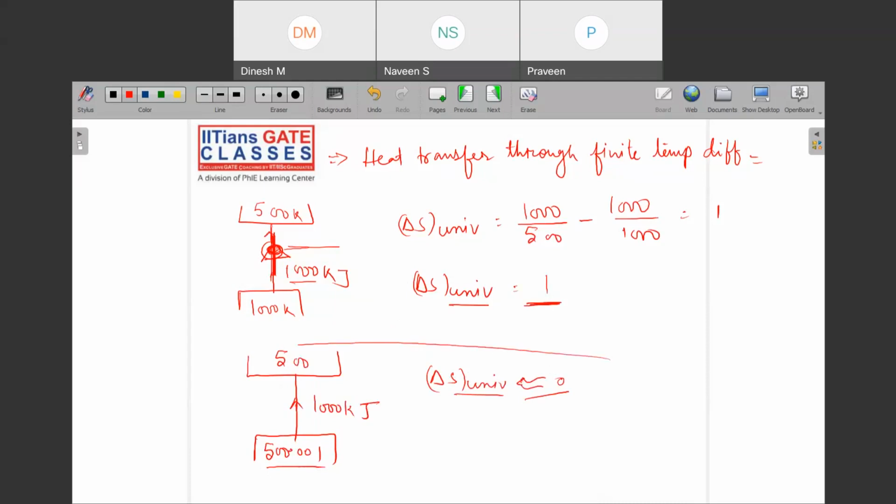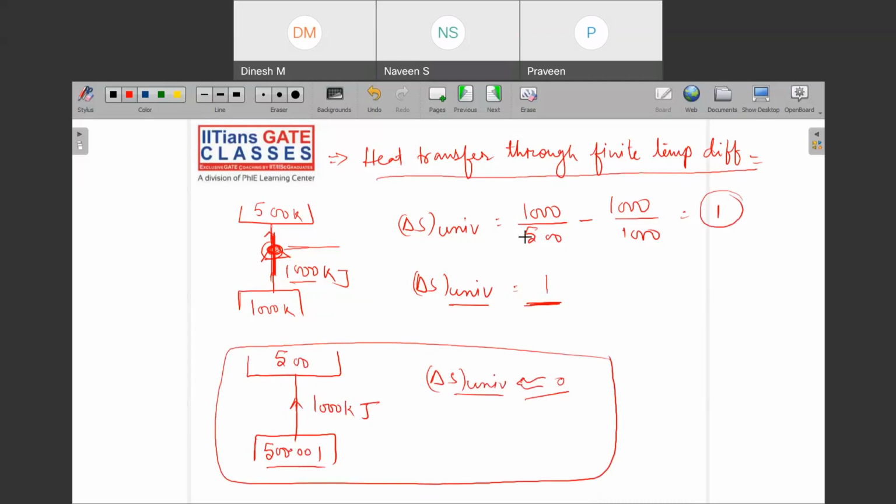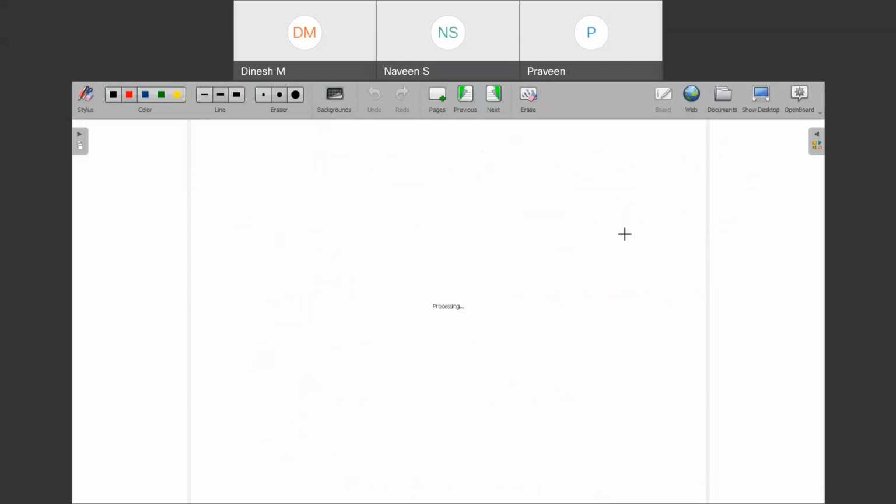So whenever there is heat flow through a finite temperature difference, can you see that this delta S universe was not equal to 0? That means some entropy has got generated. This delta S universe is nothing but the entropy generated. So entropy generation means what? Entropy generation means irreversibility, right? So that is why this is the thing causing irreversibility. What is that? Heat transfer through finite temperature difference.